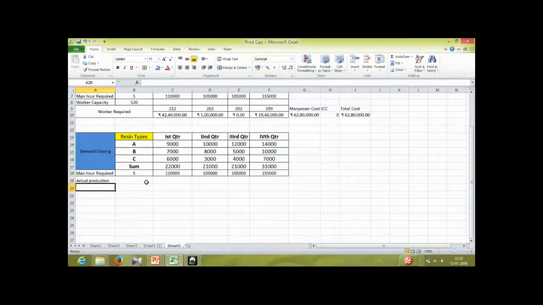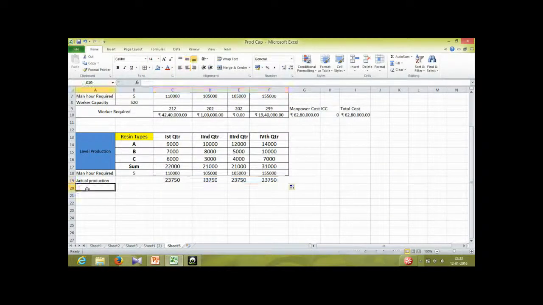As we have decided that we'll go for level production, we will produce the average requirement, and we have calculated our average requirement was 23750. So actual production for the first quarter was 23750. The same is true for every quarter.